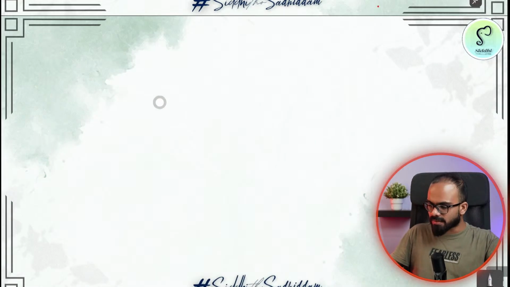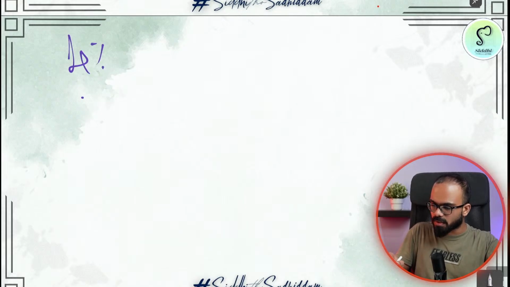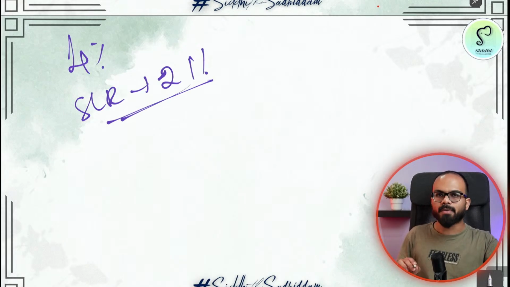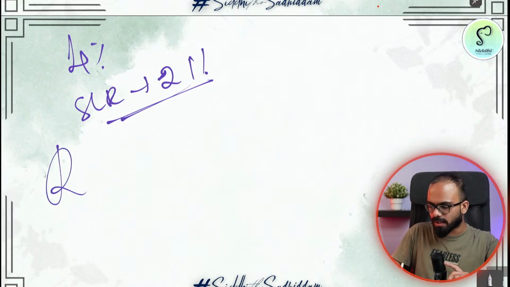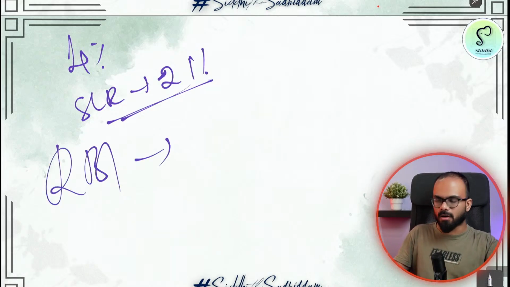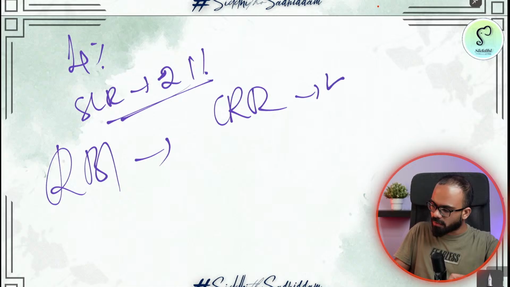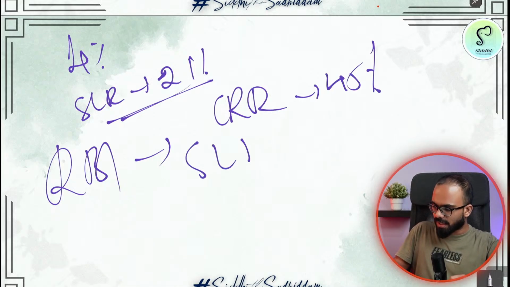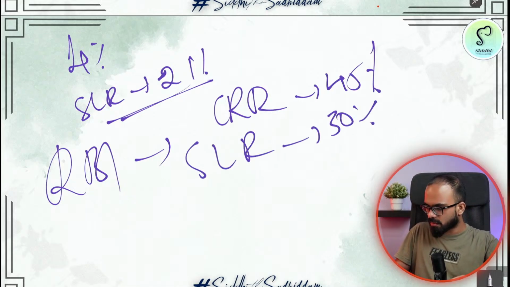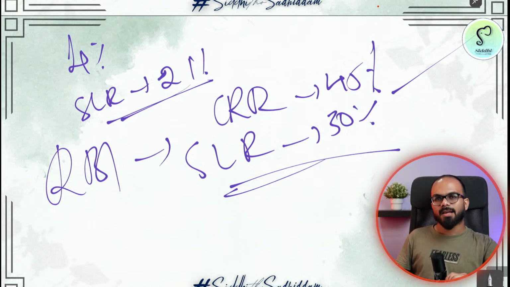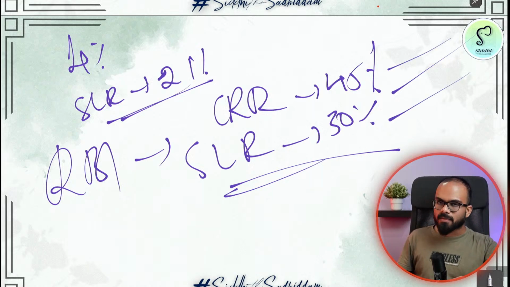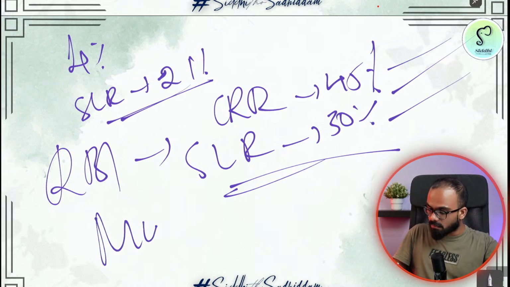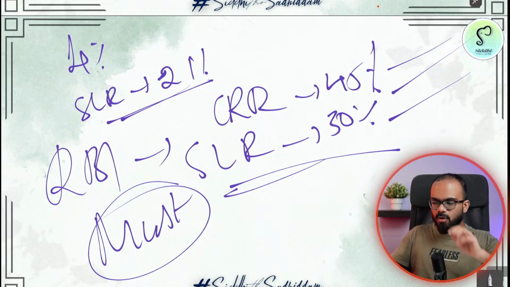For example, let us say today the CRR is 4% and SLR is, let us assume, 21%. Tomorrow RBI can come and say, from tomorrow onwards, CRR is 45%, SLR is 30%. If RBI says so, then it is a must for a bank to put that money in RBI.